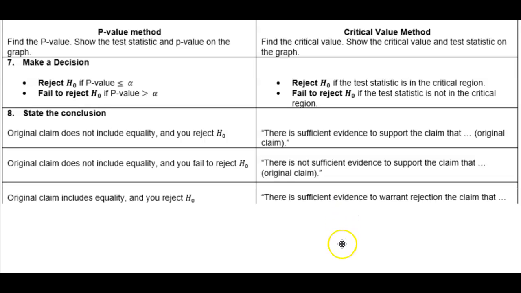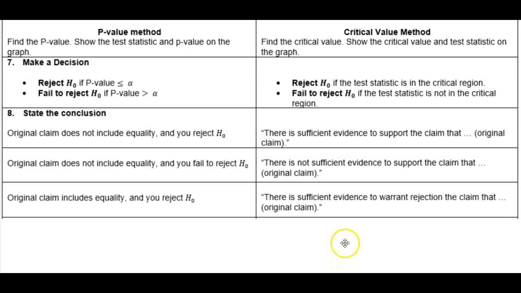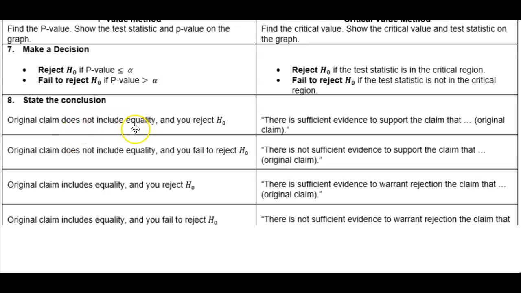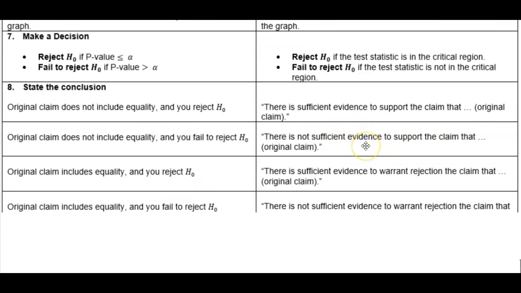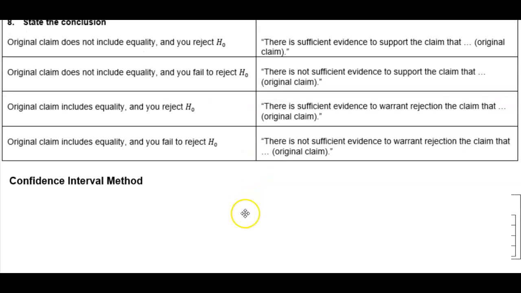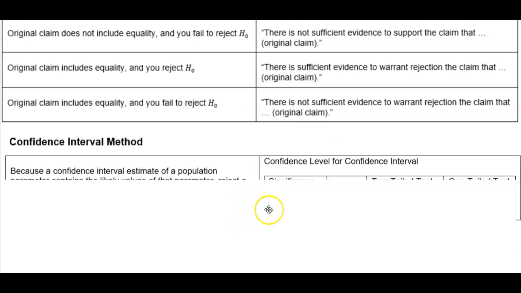And then you use the following to state what your conclusion is. So recall here what the original claim was, whether it includes the equality or does not include the equality, and whether you reject the null or fail to reject the null, and then you would use the following statements for those four different types of conclusions. Then you have the confidence interval method.